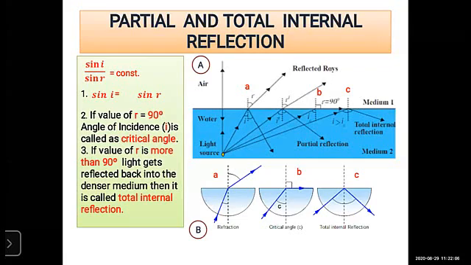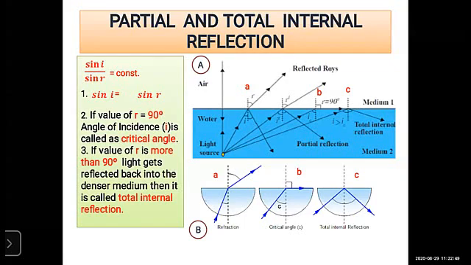Remember that when the value of r is 90 degrees, then that angle of incidence, meaning i, is called the critical angle. Okay students, when you write all these notes in your notebook, please underline this main point: when the value of r is 90 degrees, underline it, and after that, critical angle. What is that angle i? The angle i is called the critical angle. Remember this: when r is 90 degrees, the angle i is the critical angle.